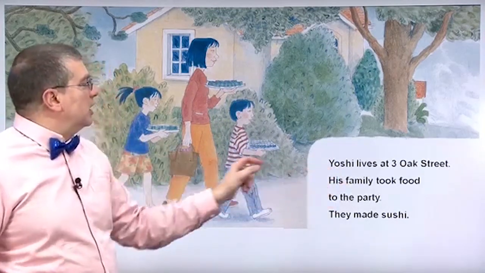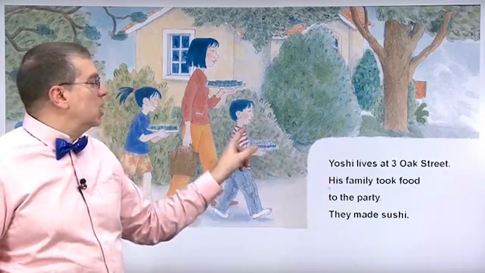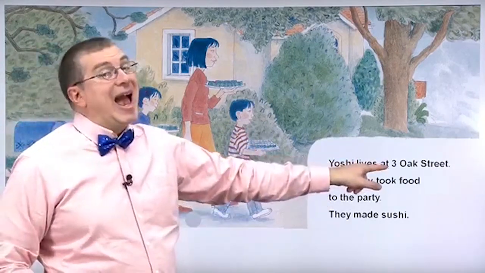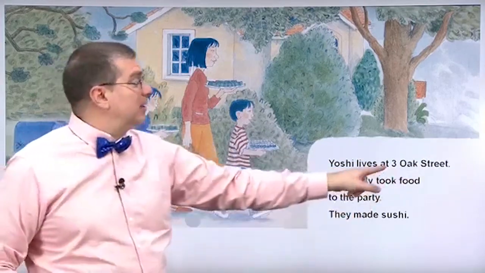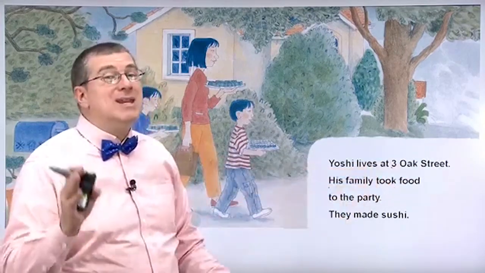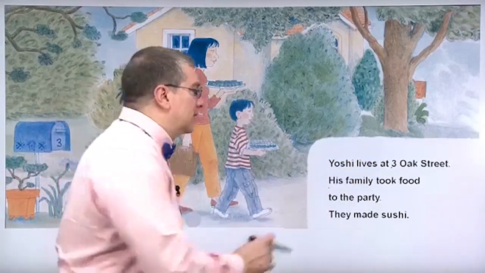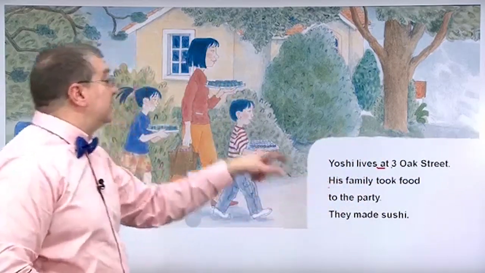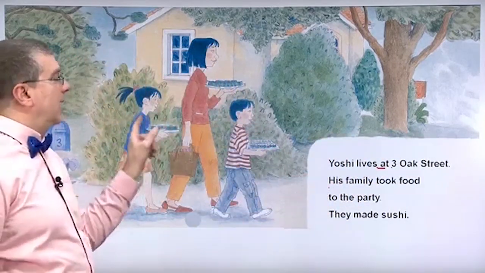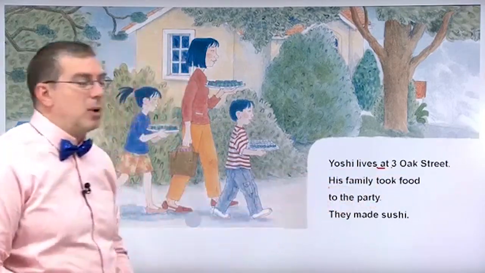Yoshi. Yoshi is the boy here. We know because it says his name, right? Yoshi lives at 3 Oak Street. Remember at, because we know the number. We know the exact address. Yoshi lives at 3 Oak Street. His family, right? He has a sister and a mother. His family took food to the party.